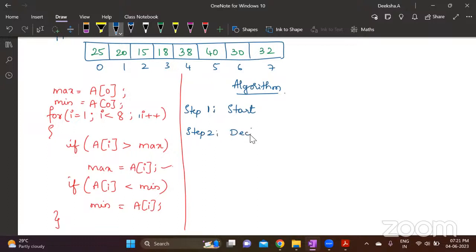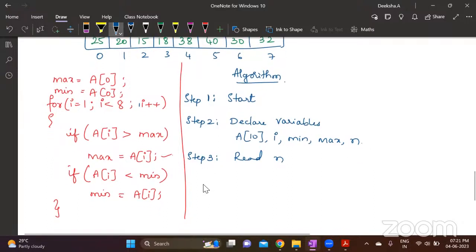Declare variables. Write down the list of variables, whatever is required: an array of 10 elements. Then you need I, you need min, max, and then you need n to know the number of values. No semicolon, no brackets, nothing. So then you write step 3. Read n. This is to find how many values the user wants to enter.